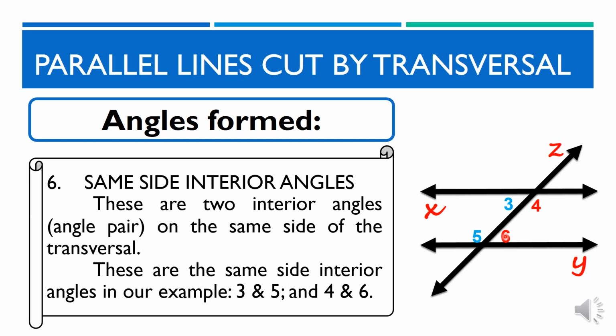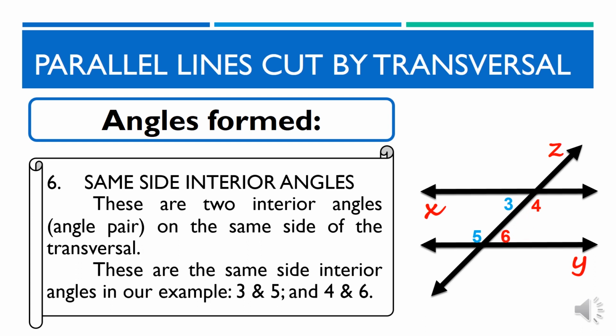Ito naman ang mga angle pairs na nasa loob ng ating parallel lines at nasa iisang side ng transversal. Ang mga example nito sa ating figure ang angle pairs 3 and 5 na nasa kaliwang side at angles 4 and 6 na nasa kanang side.